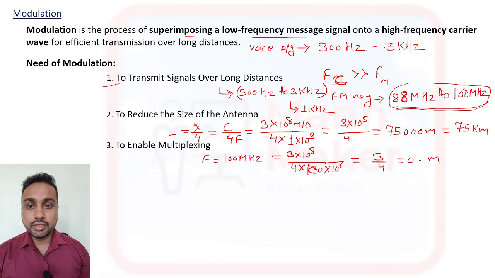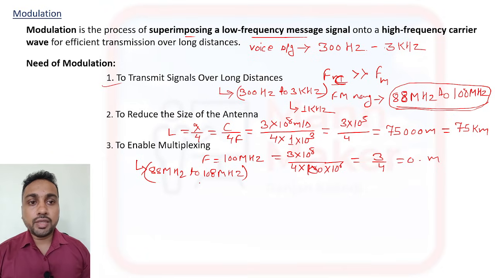If we do modulation, the same channel can be shared with different frequencies. For example, FM radio is 88 megahertz to 108 megahertz, and in this range we can use different channels. 104 is for Radio Mirchi, and 99.1 megahertz is for another radio channel.